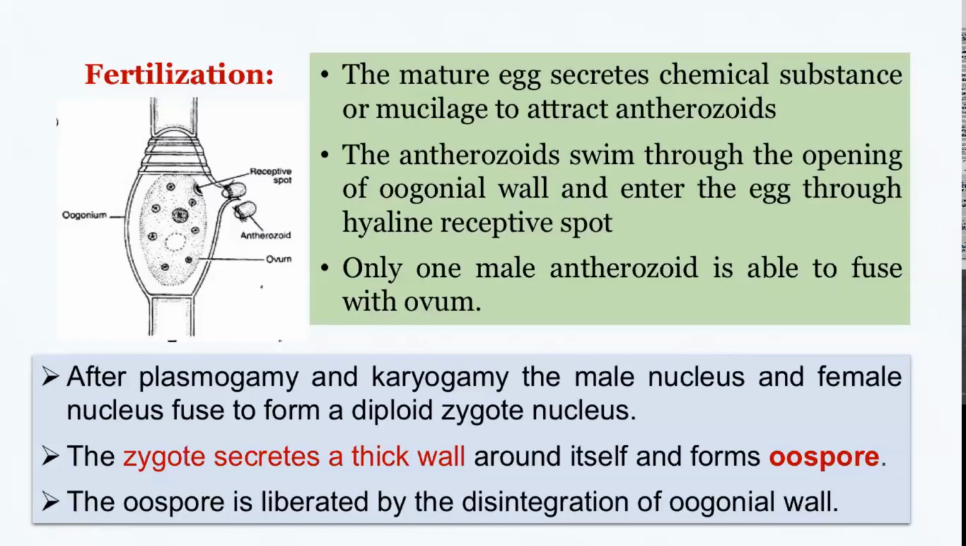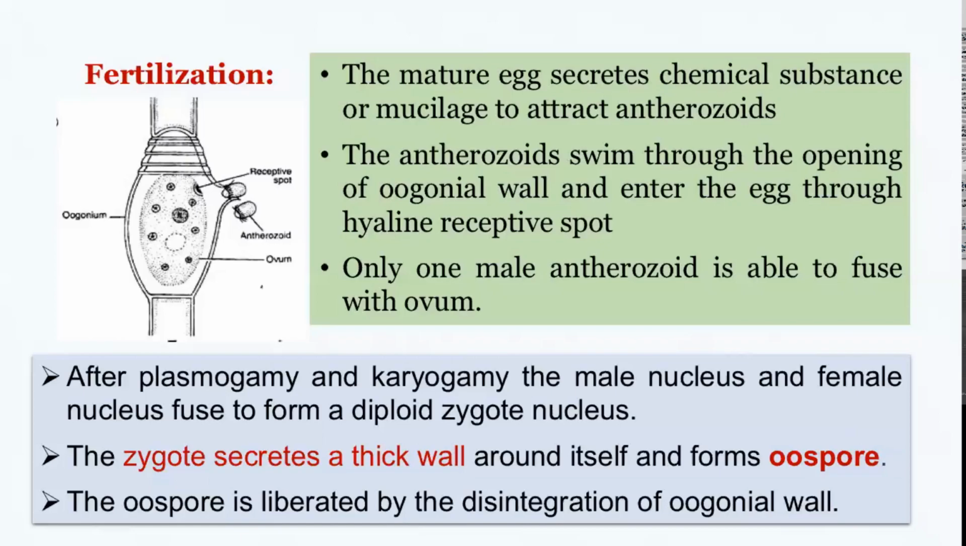The zygote will secrete a thick wall around it and transform itself into what we call the oospore. The oospore will be liberated from the oogonium when the oogonial wall disintegrates. So this is what happens during fertilization.